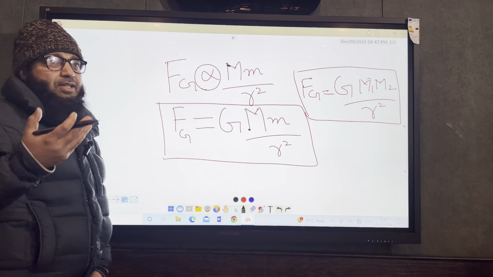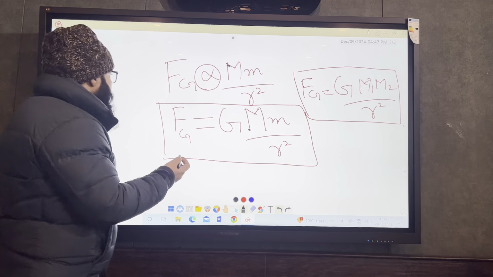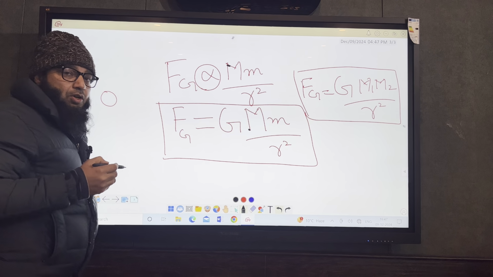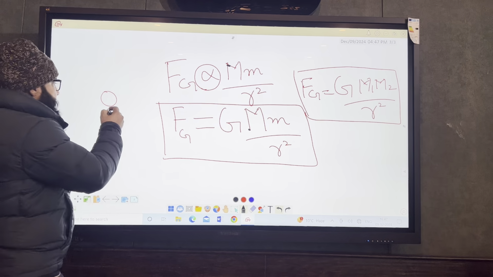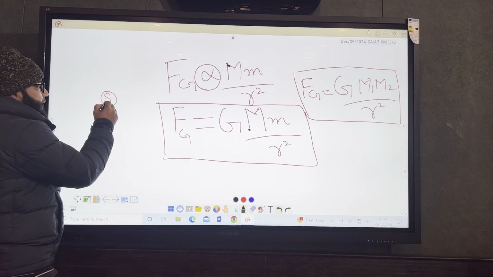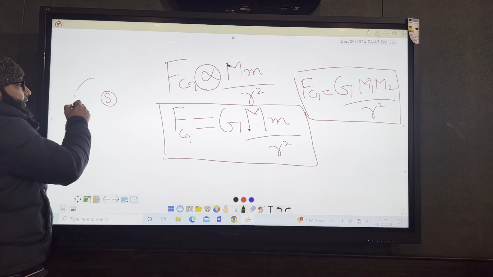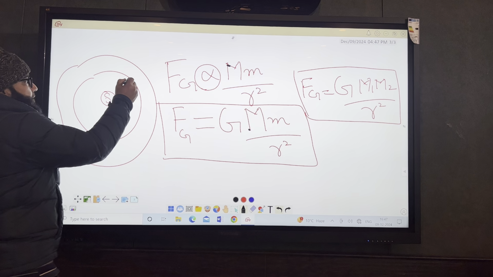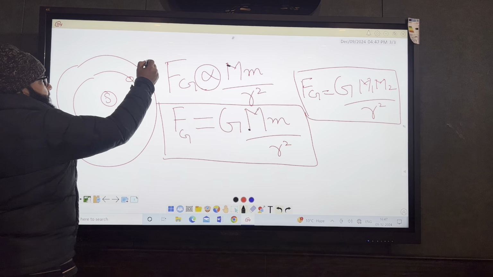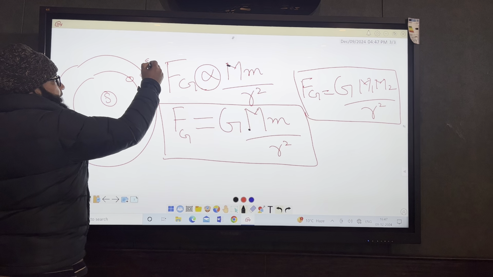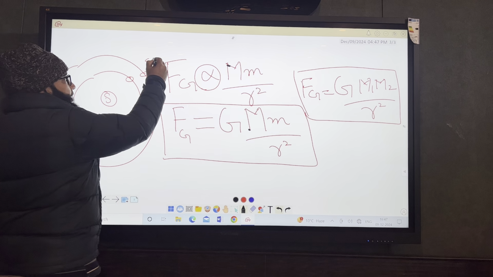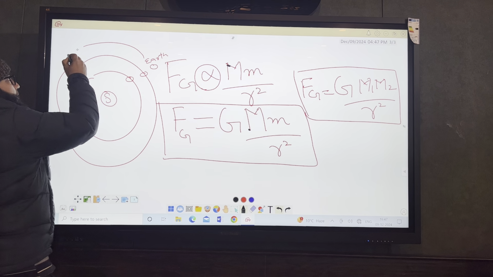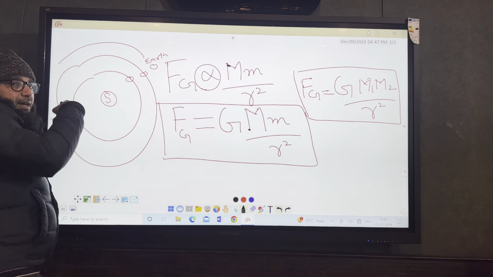The second application, which is very much important: you must have seen the sun is at the center, which we call the heliocentric theory, right? Sun is at the center. This is S, I will write here, S means sun. Then we have the shells. Then you have the planets. For example, we have the Earth planet, it is at the third number, right? I will write it here, Earth. Now this Earth revolves around this particular shell, around the sun.